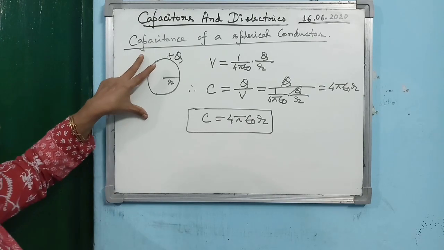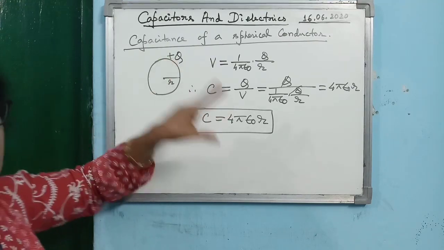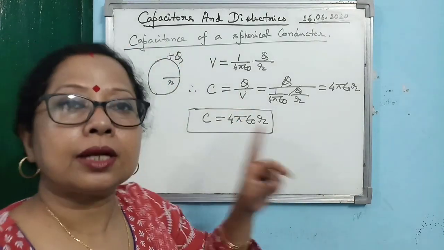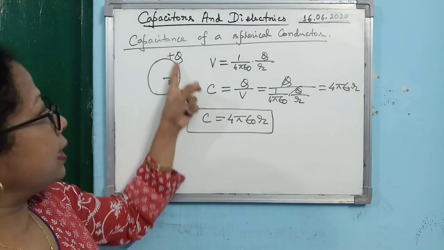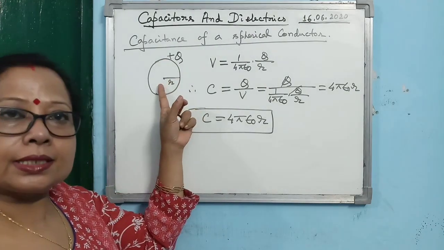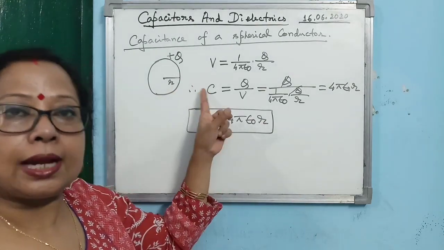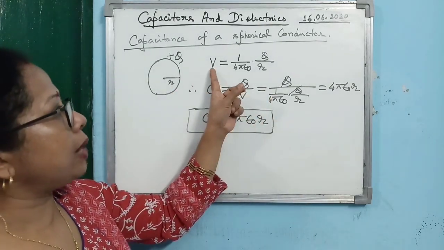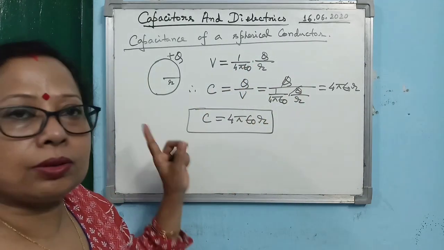Now this derivation is very simple. Alright, only 2 steps you have to write, and whatever I said verbally, if the derivation comes in exam, don't forget to write that. Means suppose there is a spherical conductor of radius r, plus q charge is given to it. So due to that the potential at the surface of the conductor is given by V = 1/(4πε₀) q/r, and then you write down this relation.